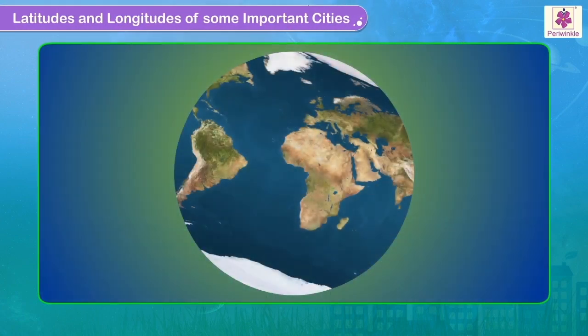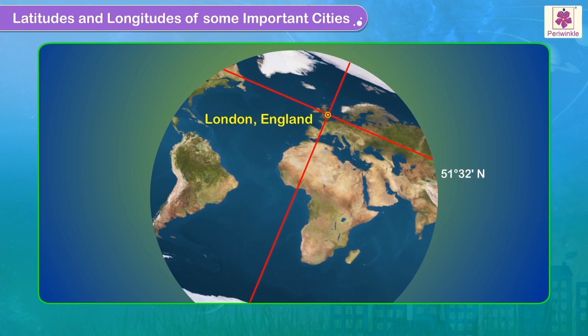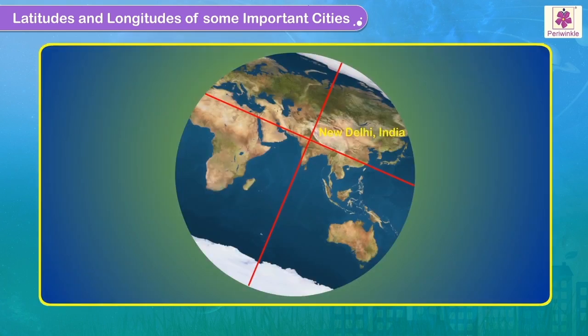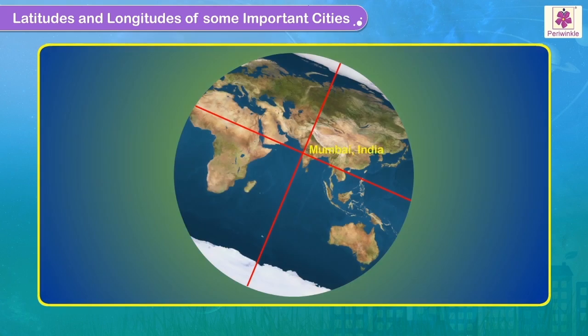Latitudes and longitudes of some important cities. London, England, 51 degrees 32 minutes north, 0° 5 minutes west. New Delhi, India, 28 degrees 35 minutes north, 77 degrees 12 minutes east. Mumbai, India, 18 degrees 55 minutes north, 72 degrees 48 minutes east.